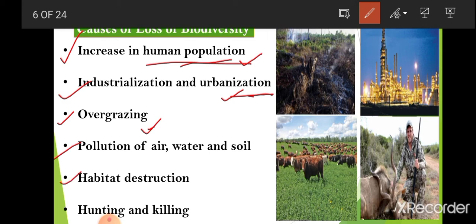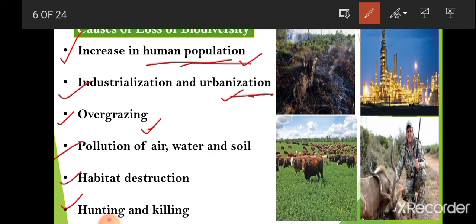Then habitat destruction. Habitat, you all know, is the place where an organism lives. So because of deforestation, industrialization, construction of dams and some natural disasters also, such as earthquakes, drought, cyclones, etc., a very large number of habitats of living organisms are destroyed, and this also results in loss of biodiversity.